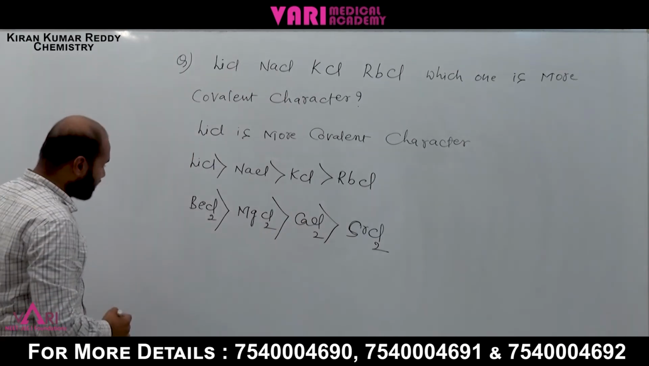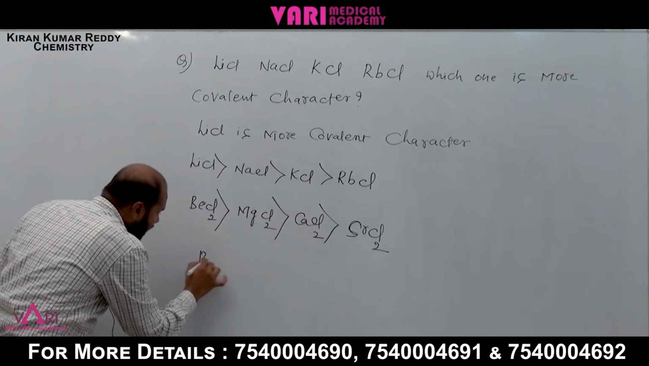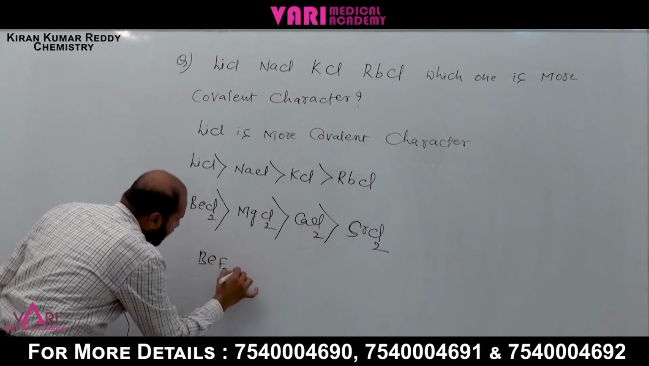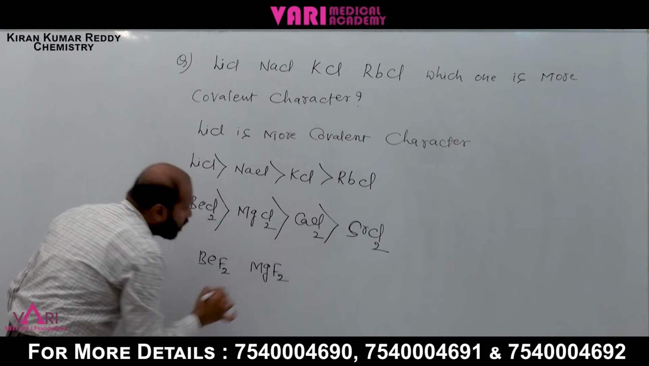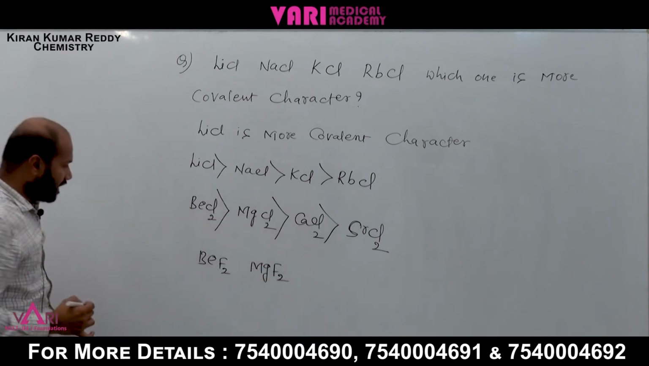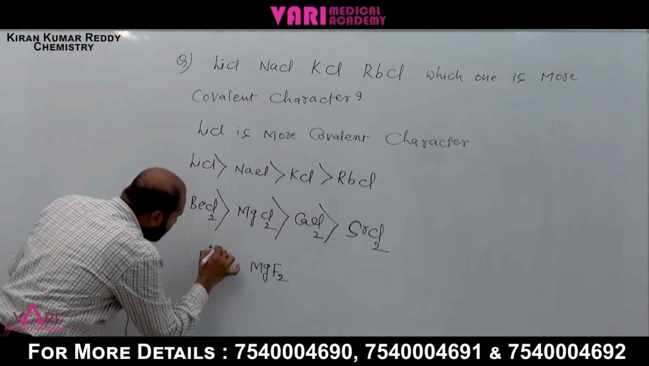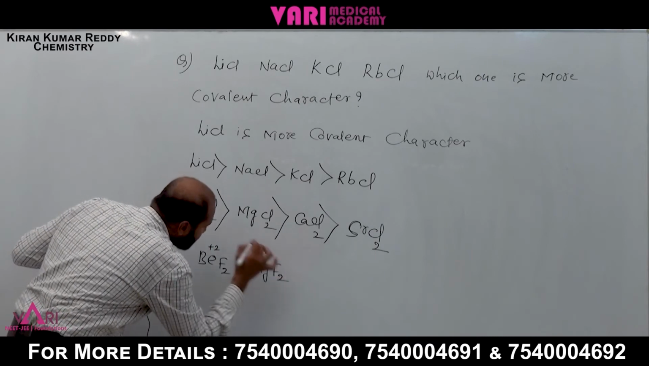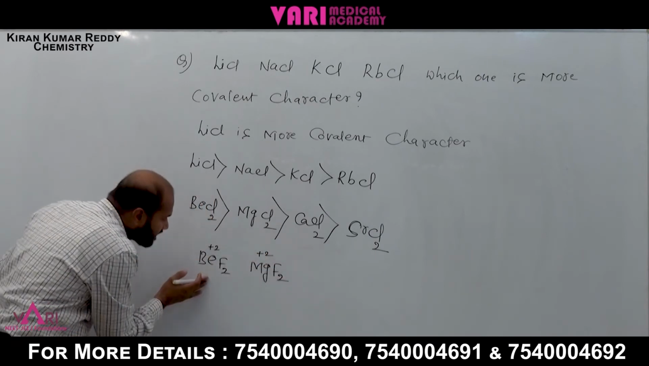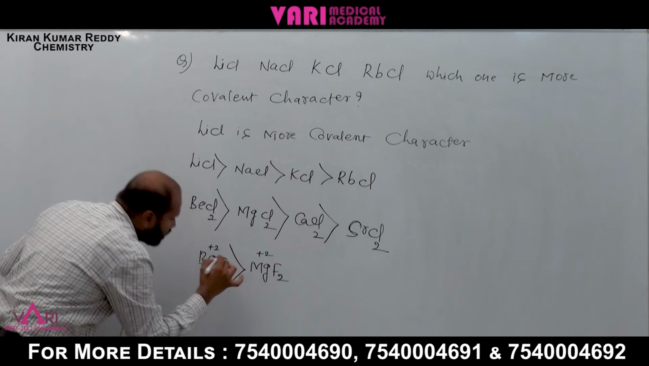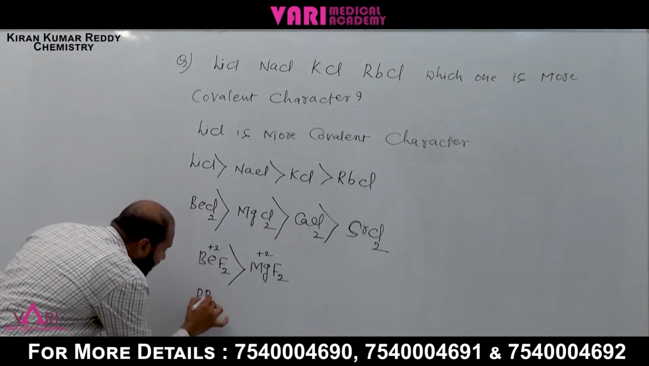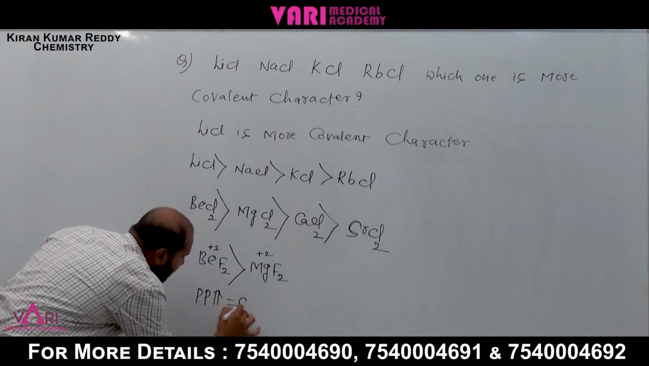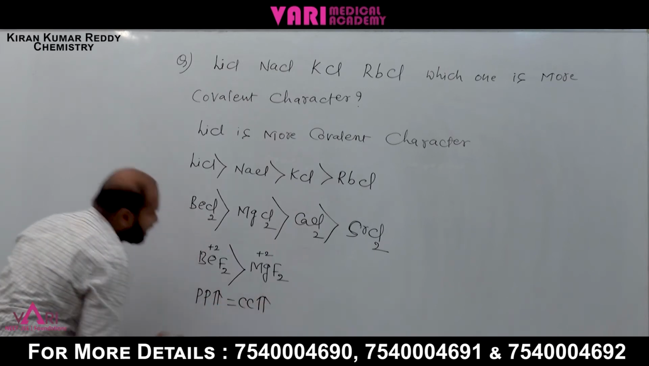If you take another example, BeF2 and MgF2. Which one has more covalent character? Here is Be2+ and here is Mg2+. Which one is the smaller size? BeF2 has the smaller cation. If polarizing power increases, covalent character increases.